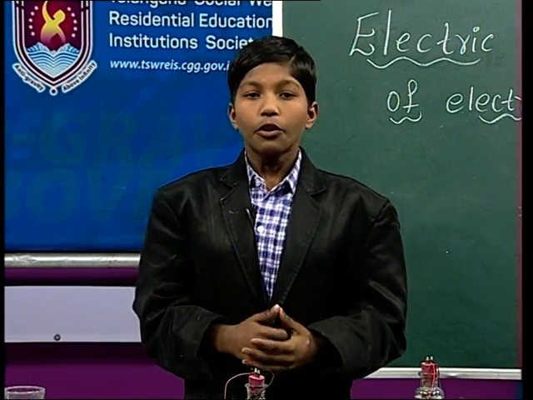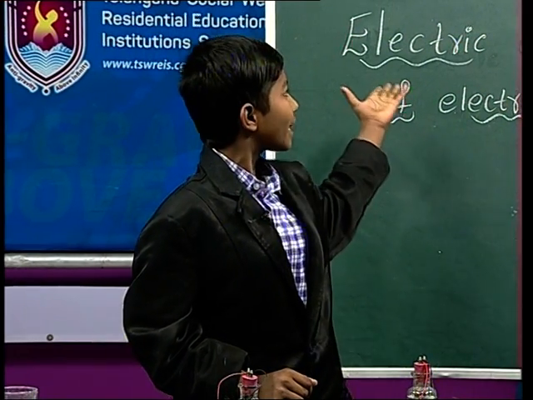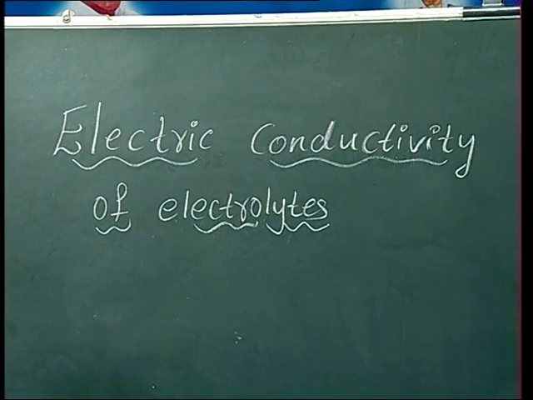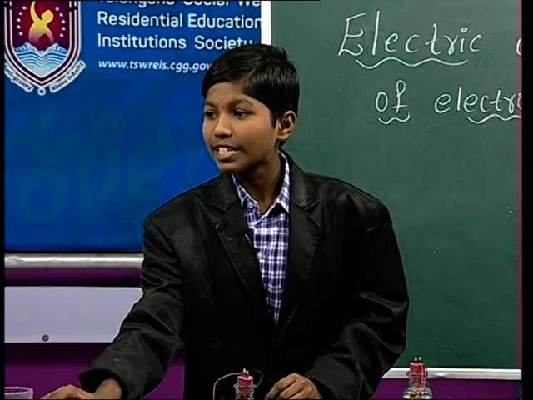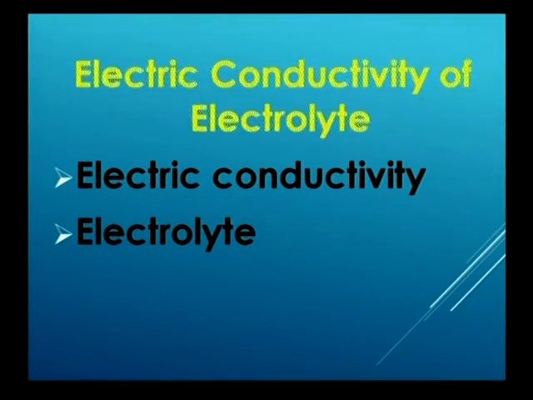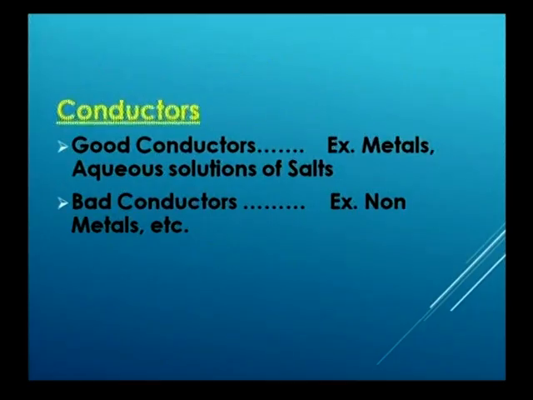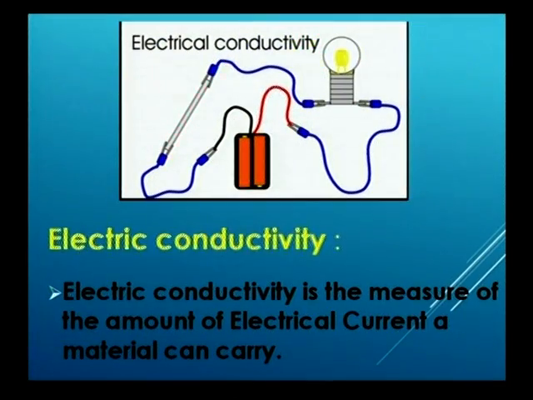Yes, friends, we know what is our topic. Our topic is electric conductivity of electrolytes. Then, friends, what is the meaning of the electric conductivity of electrolytes? Let us see. Friends, here what is electric conductivity? Electric conductivity is the measure of the amount of electrical current a material can carry.